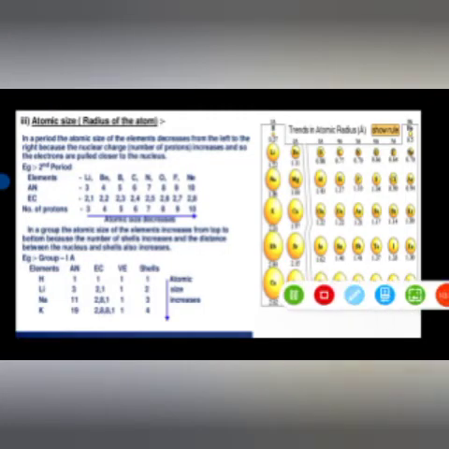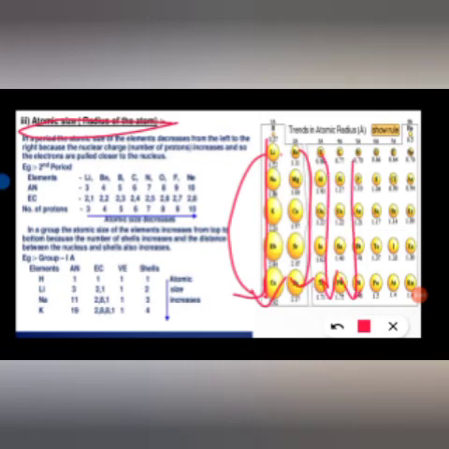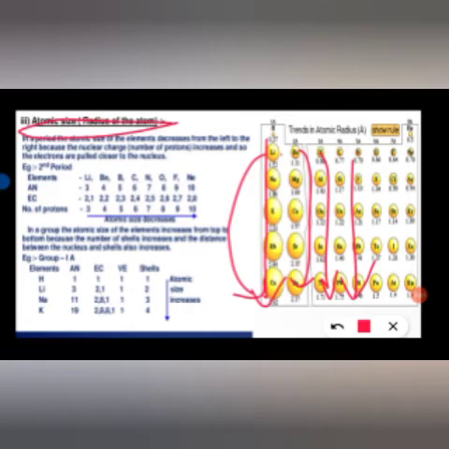Next periodicity property is atomic size. Down the group, atomic size will increase. As you can see here, compare lithium size with cesium size, it is increasing. Beryllium size with barium, so it is increasing. Why is it increasing down the group along the column? Because it increases with the increase in number of shells.